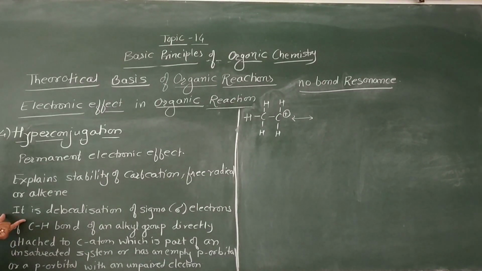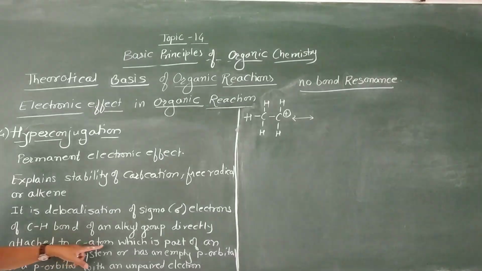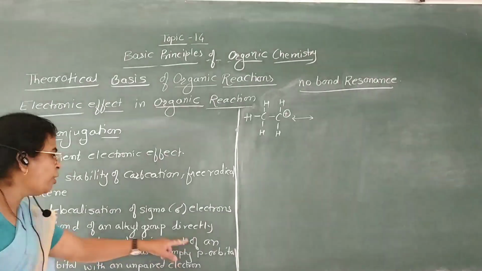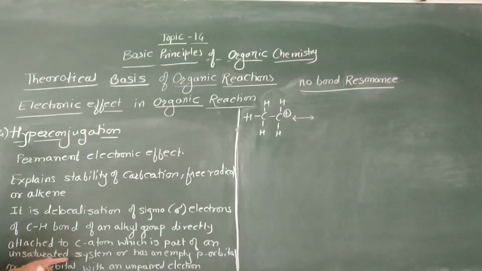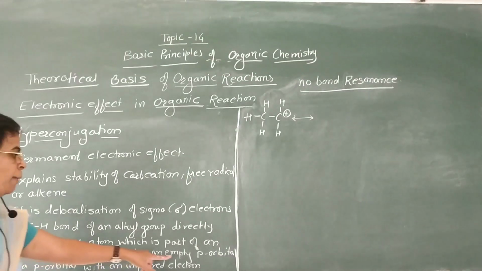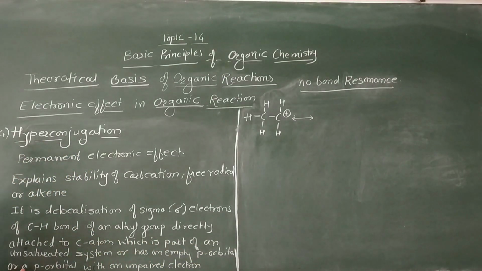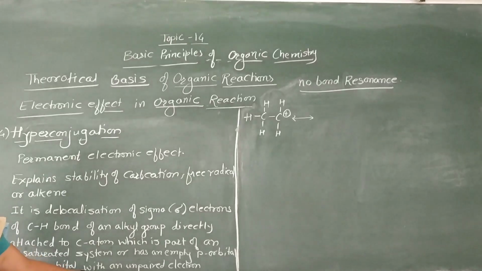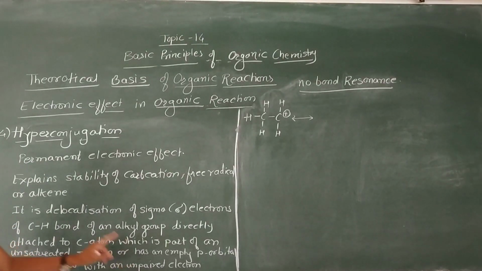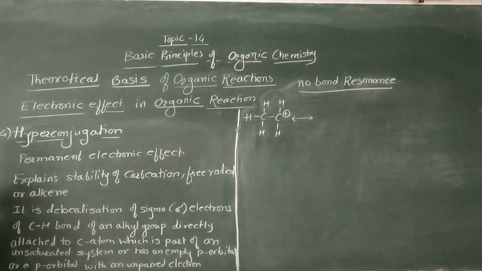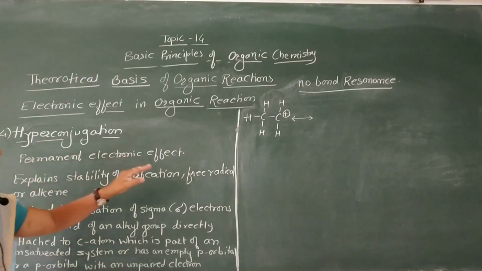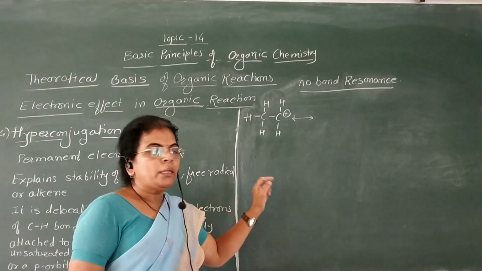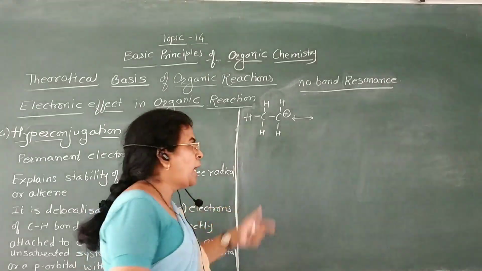It is a delocalization of sigma electrons of the C-H bond of an alkyl group directly attached to a carbon atom which is part of an unsaturated system, or has an empty p orbital, or a p orbital with an unpaired electron. We can understand this hyperconjugation by this example. It is the ethyl carbocation.